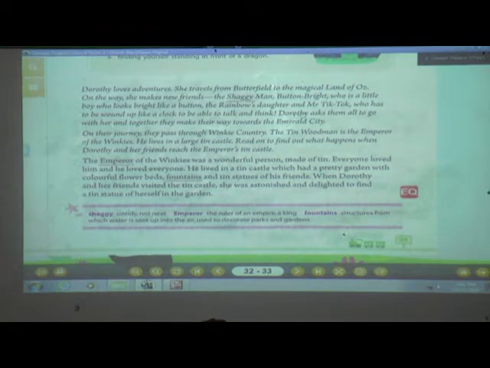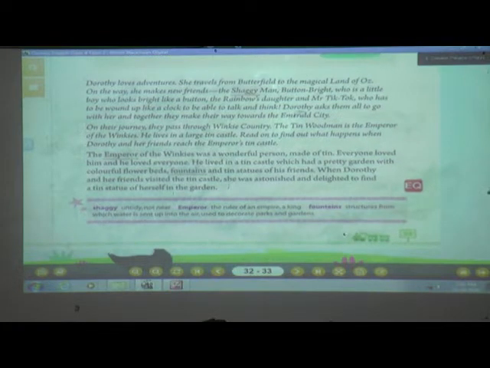And Dorothy, what is she telling? She is asking them all to go with her, and together they make their way towards the Emerald City. Emerald City means green precious stones, a shiny city. There may be something in that land that she is liking to go to that city, and on her way she made 4 friends. Now they have started their journey.